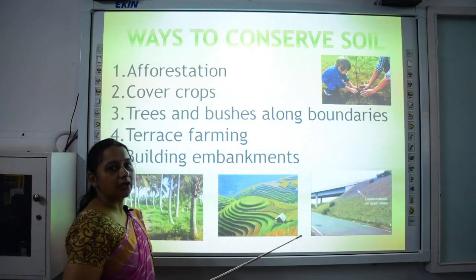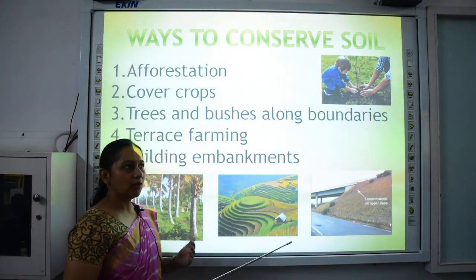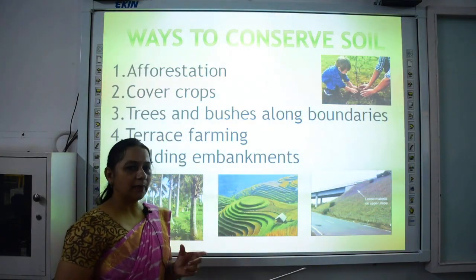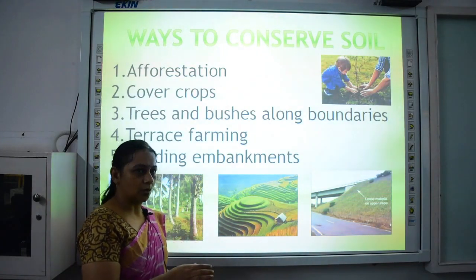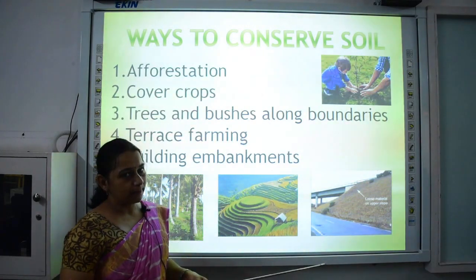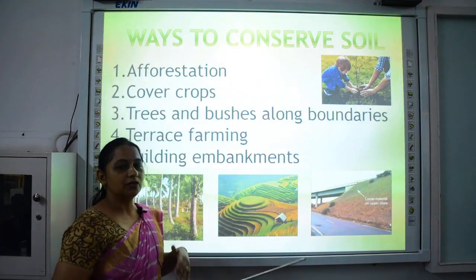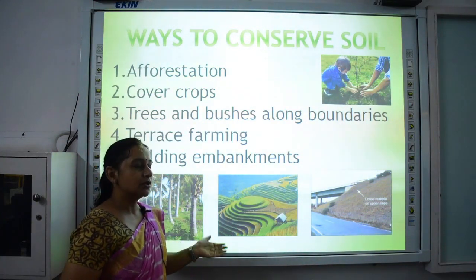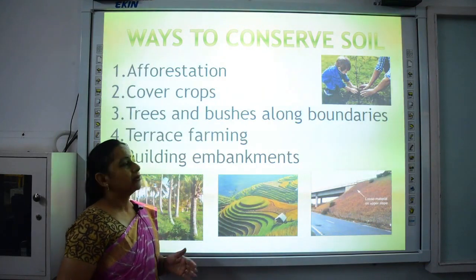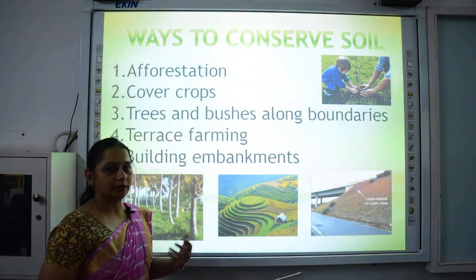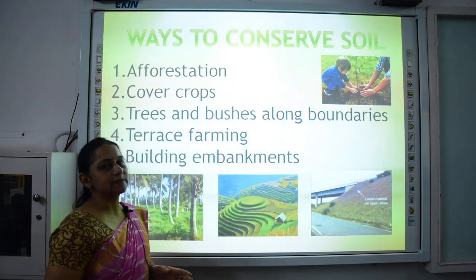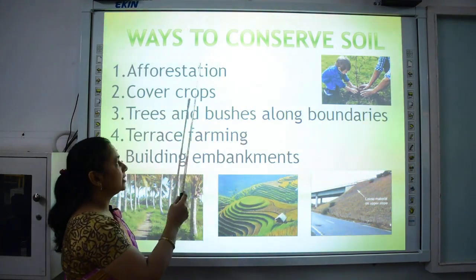Second one is cover crops. After one crop is harvested and before the next seed is sown, the farmlands lie barren. At that time soil erosion is maximum. So to minimize that, what do the farmers do? They grow some cover crops like fodder and grass. This helps in conserving soil.